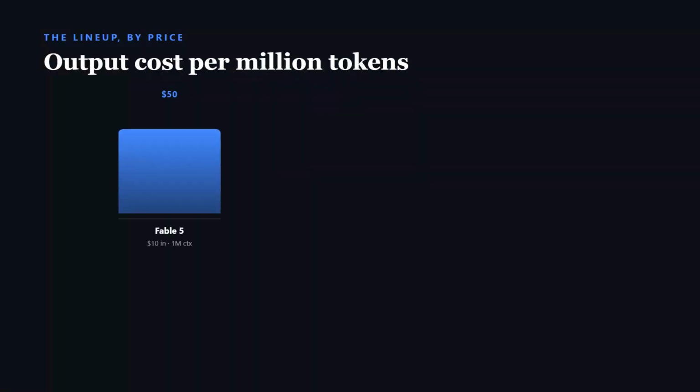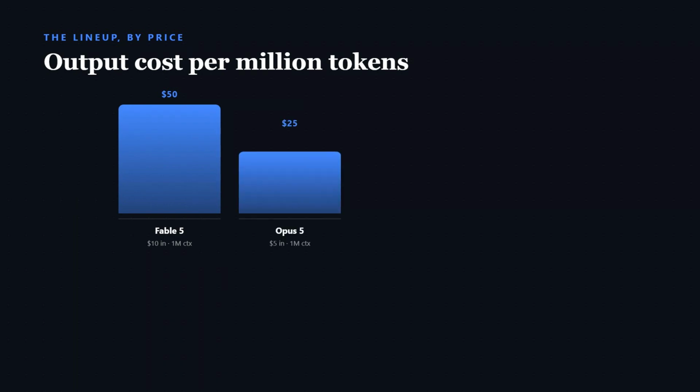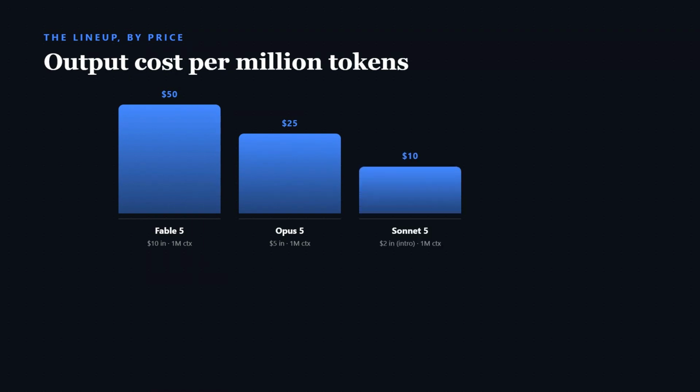Lay the 4 models out by output price and the lineup tells its own story. Fable 5, built for long-running agents, tops out at $50 per million output tokens. Opus 5 sits at 25, positioned for complex agentic coding and enterprise work. Sonnet 5 is the speed and intelligence balance at 10, at least through its introductory pricing window. And Haiku 4.5 is the fastest and cheapest at 5, though it's also the odd one out on thinking mode.